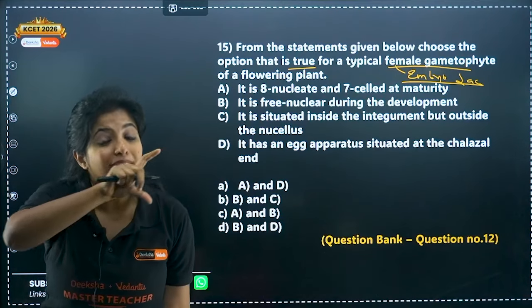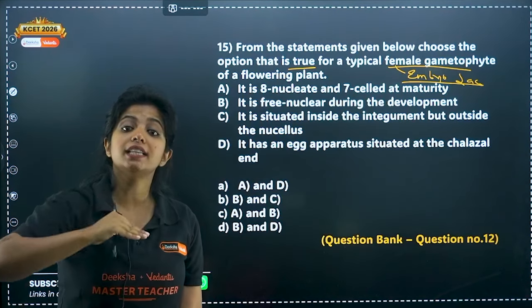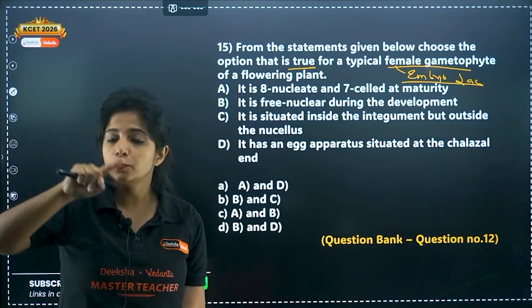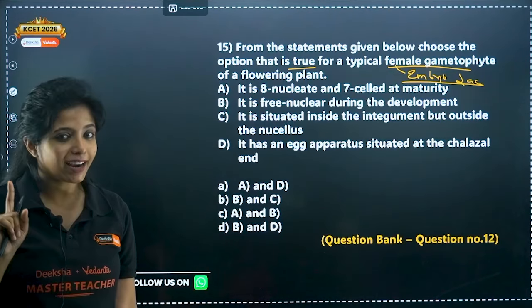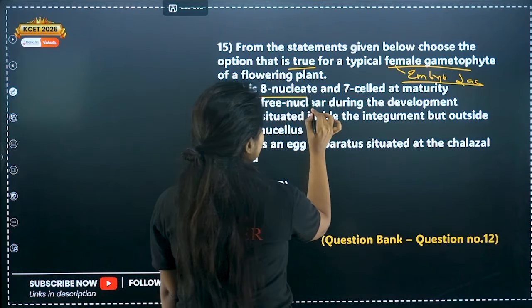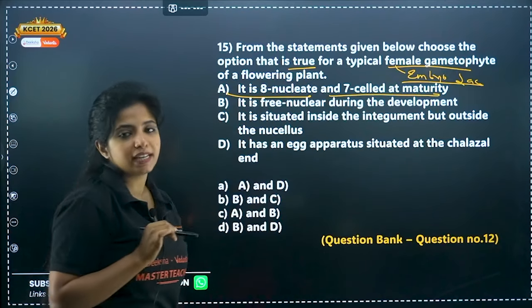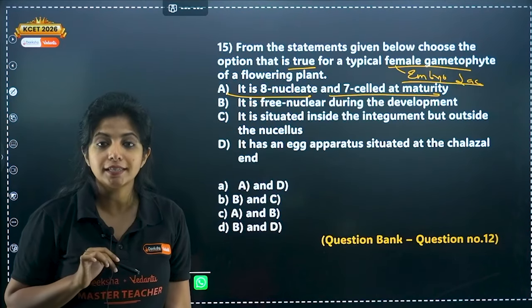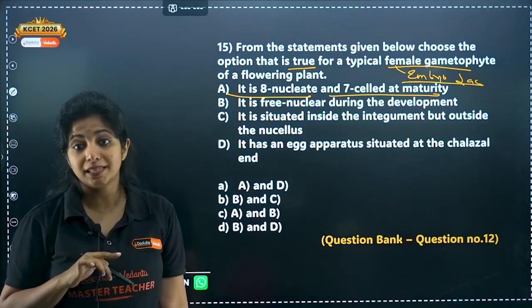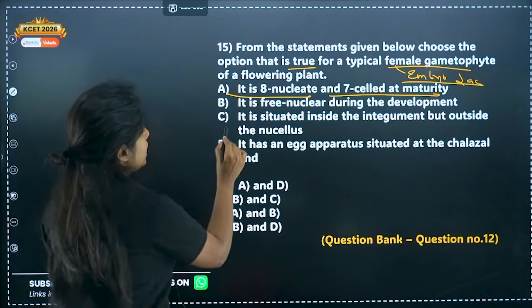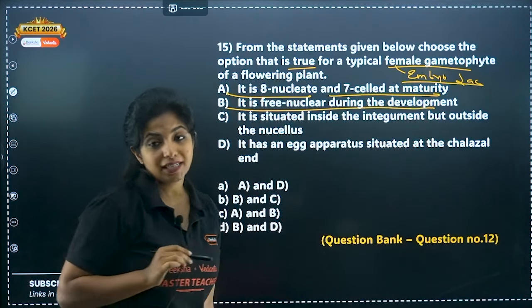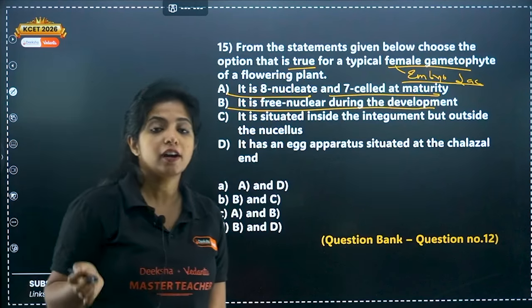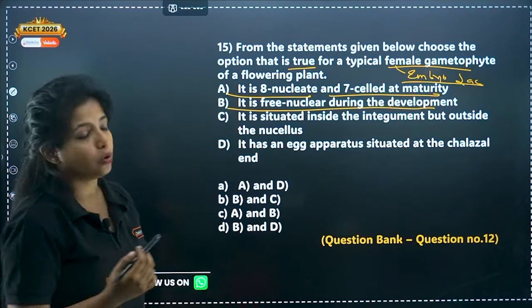No. At the end, you get 8 nuclei and then only they get covered by what? Cell wall and things like that. Remember, I taught you. So it is 8 nucleate and 7 celled at maturity. Is it true? Does it have 8 nuclei? Yes. Is it 7 celled? Yes, because the central cell has 2 nuclei. It is free nuclear during development. Is it free nuclear? Free nuclear means immediately it is not covered by cell wall. Is that true? That is also true, ma'am.